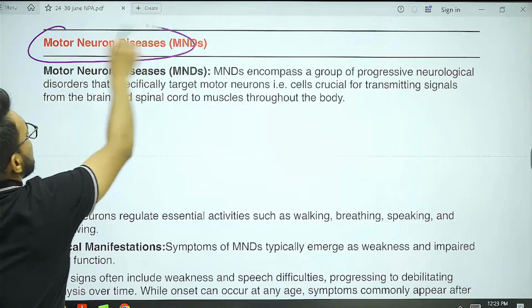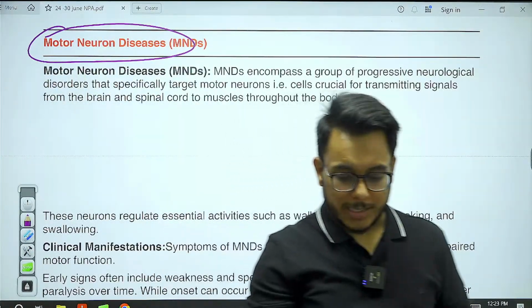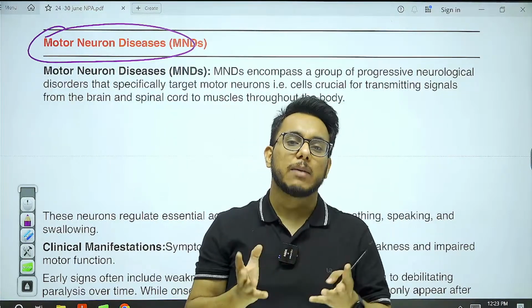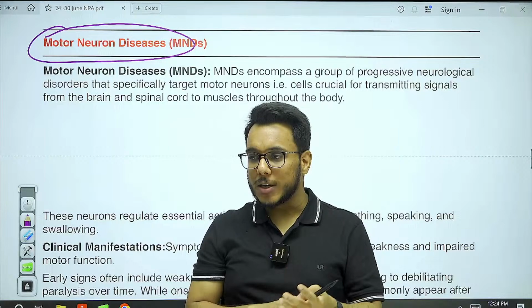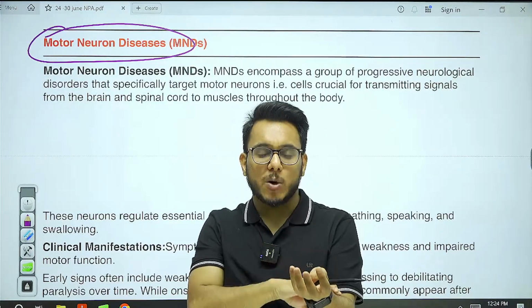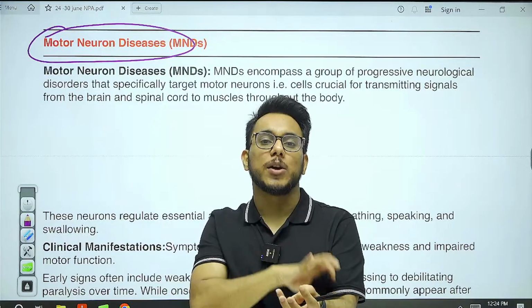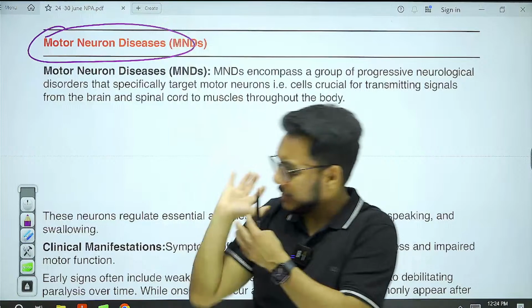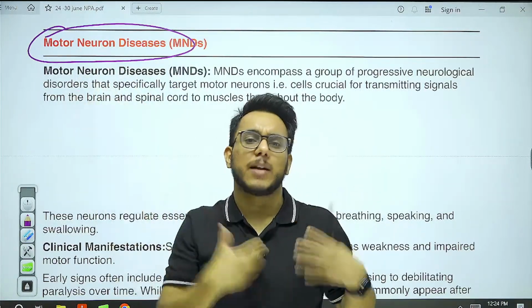Motor neuron diseases. Recently, motor neuron diseases were in the news. So what are motor neuron diseases? What are motor neurons in our body? Motor neurons are responsible for both voluntary and involuntary muscle movement, contraction, etc. For example, I want to raise my hand, I raise my hand. This is my voluntary muscle movement. When I want, I can raise my hand. When I don't want, I might not raise it.